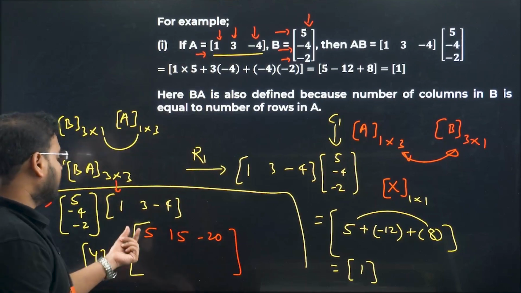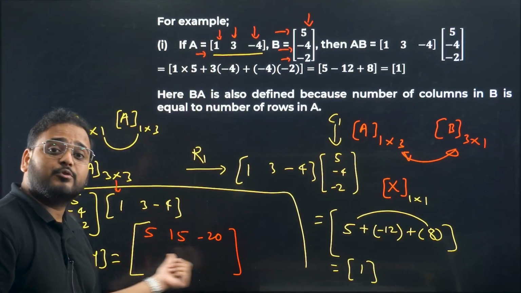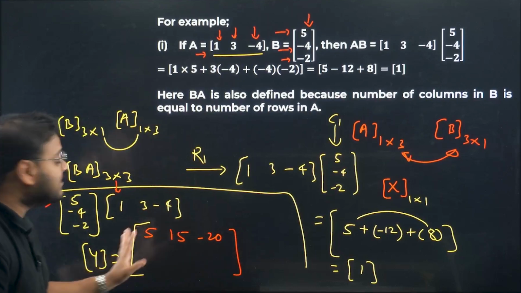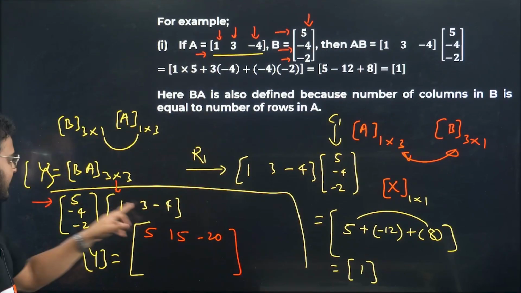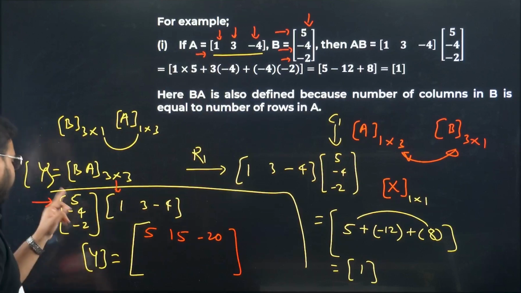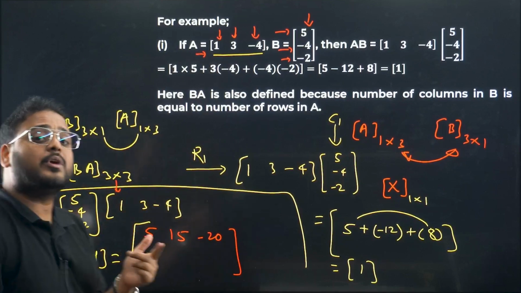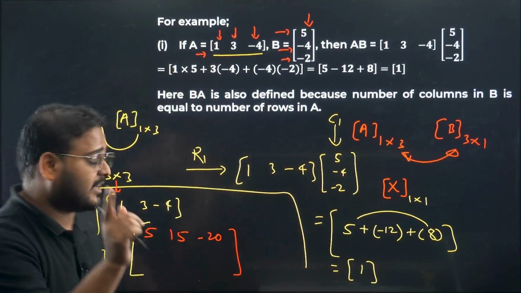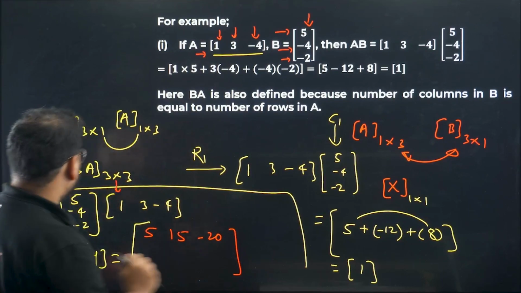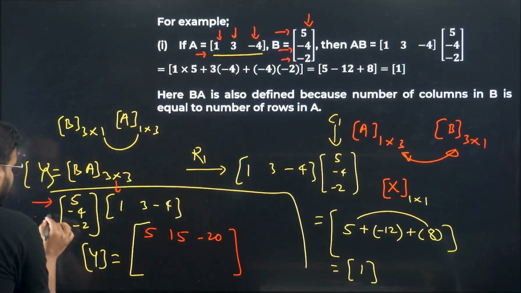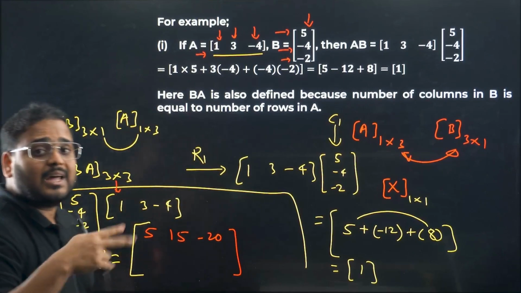Again, this is not adding them. These are the individual elements of the first row of the resulting matrix. First row to first column is 5. First row to second column is 15. First row to third column, how do we do it? Row to column multiplication. Please pay attention over here. Might be a little boring, but this is how it is done. Very important to learn it. Okay, the basics. Next, we're going to start with row number 2 and the rest of the columns.